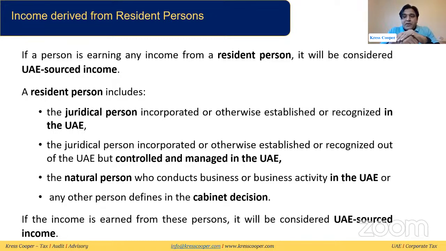We all know the resident person has 3 different categories. A resident person can be a juridical person established in the UAE, it can be a juridical person established outside of the UAE, or it can be a UAE business of a natural person. These are the major categories of the resident person. If the non-resident is generating any income from any of these three categories, then it will be said that the non-resident's income is UAE sourced income.